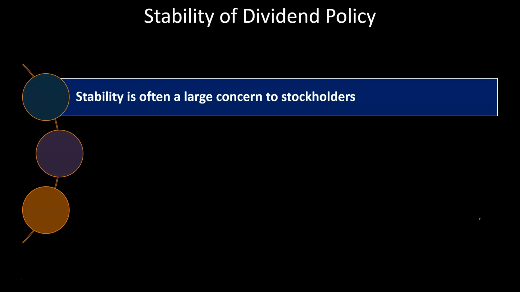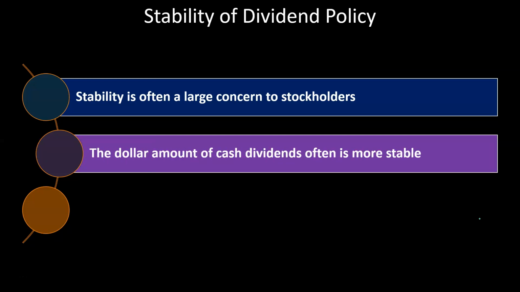So, stability of dividend policy. Stability is often a large concern to stockholders. It depends how sophisticated the stockholder is, but for large companies, people usually like to see nice even growth rates in their income levels and a nice even dividend policy. If the dividend policy is jumping back and forth, especially if it's going down, that seems unusual, or might be seen as negative by the shareholders. So shareholders typically like some consistency there.